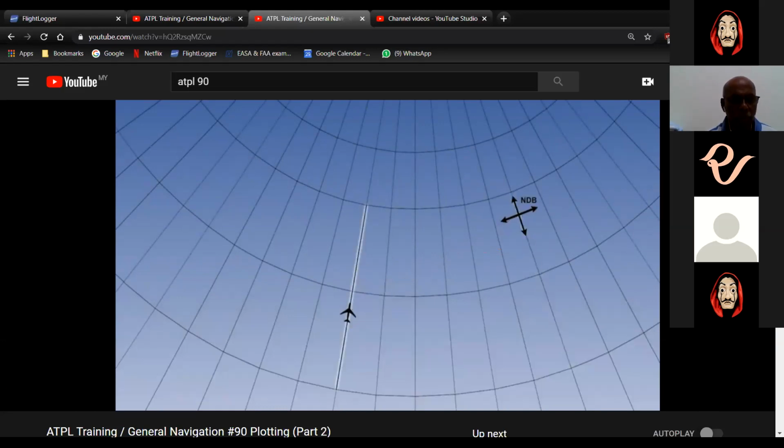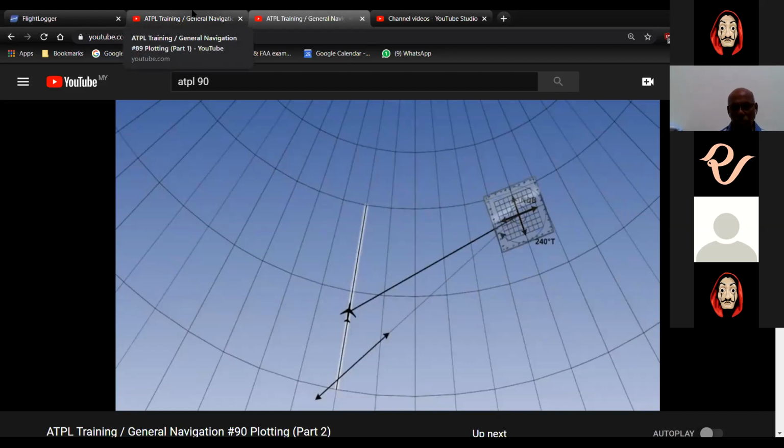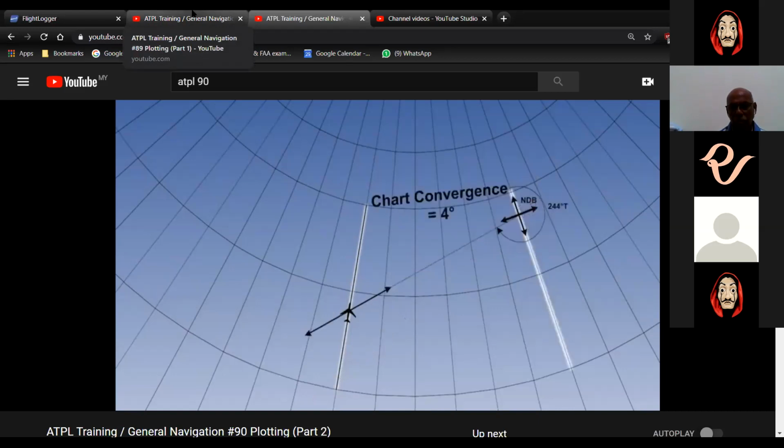But we will be putting our protractor down at the ground station position. The ground station's meridian is not parallel to the aircraft's meridian. If we simply plot the reciprocal from the local true meridian at the NDB, the bearing will be an error by the amount of chart convergence between the two positions. We could calculate the convergence between the two meridians and add it to our angle to plot.